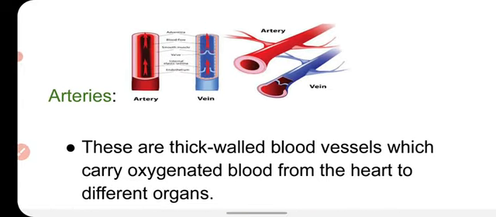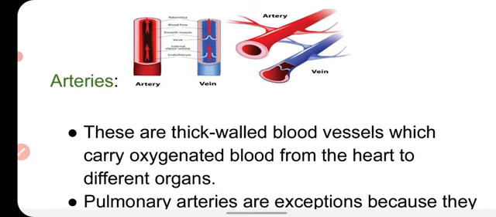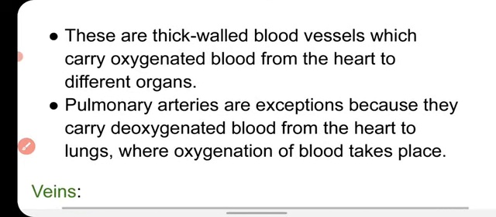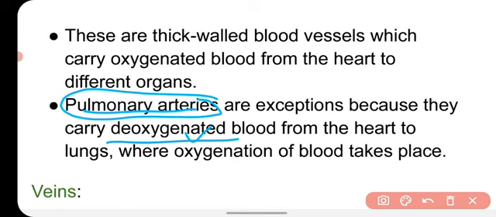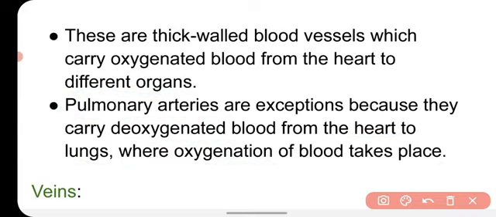Now if you talk about the artery, arteries are thick walled blood vessels. They carry the oxygenated blood from the heart to the different organs. There is an exception in the arteries, that is the pulmonary artery, which carries deoxygenated blood. All types of arteries carry oxygenated blood, but the exception is the pulmonary artery, which carries deoxygenated blood from the heart to the lungs, where oxygenation of blood takes place.